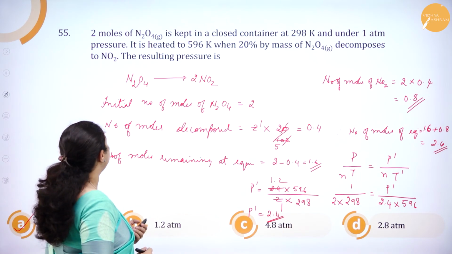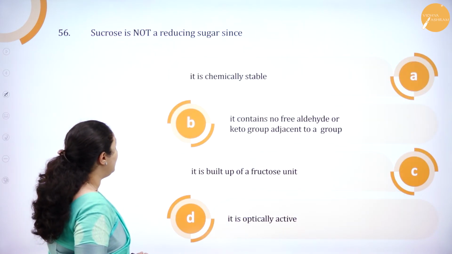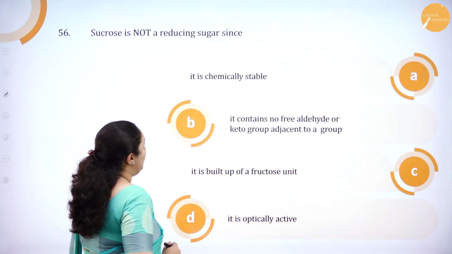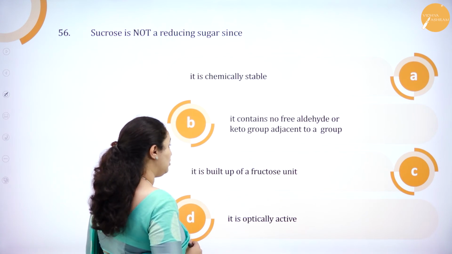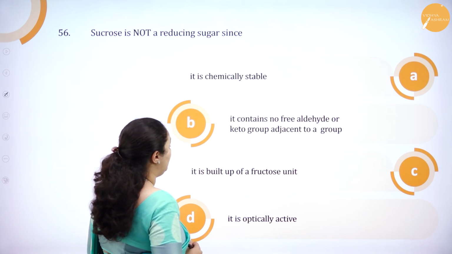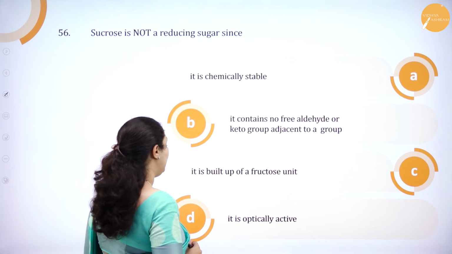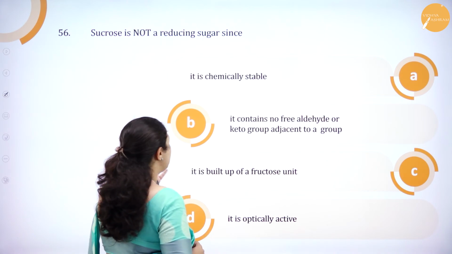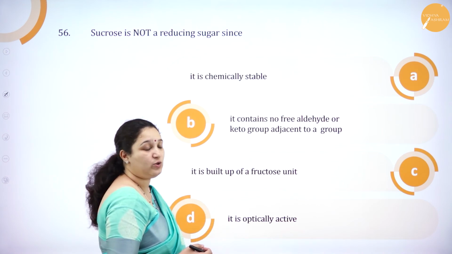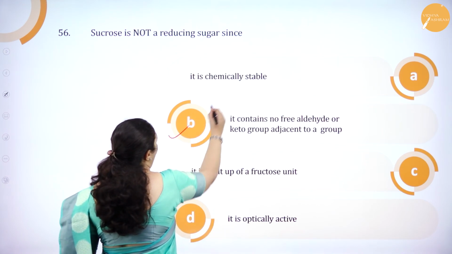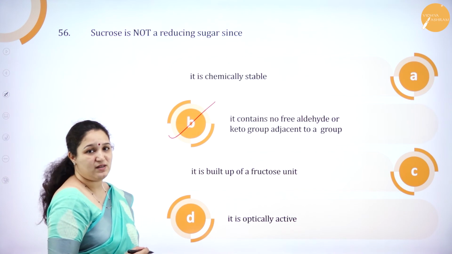Next question. Sucrose is not a reducing sugar since it is chemically stable. It contains no free aldehyde or ketone group adjacent to a group. It is built up of a fructose unit. It is optically active. Why is it not a reducing sugar? Because it does not have a free aldehydic or ketone group, isn't it? That is why option B is the correct answer.